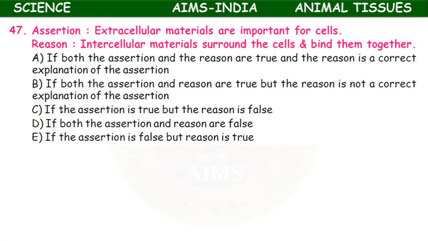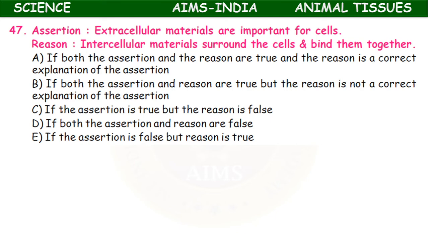Here is an assertion and reasoning question, one model question. Assertion: extracellular materials are important for cells. Reason: intracellular materials surround the cells and bind them together. Okay, so here the 4 or 5 options are given.